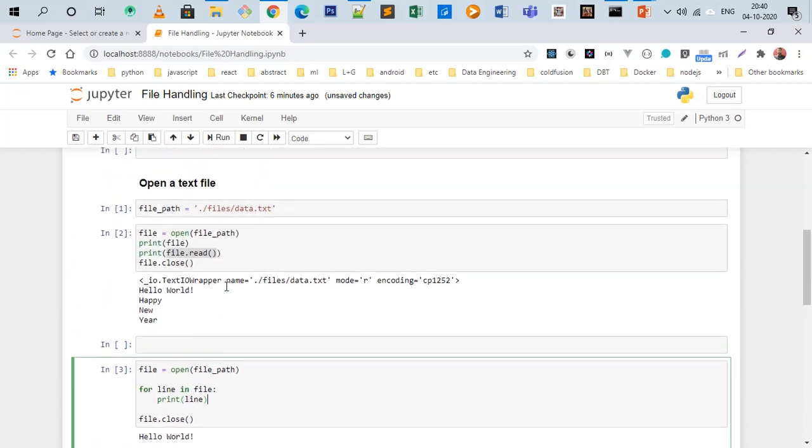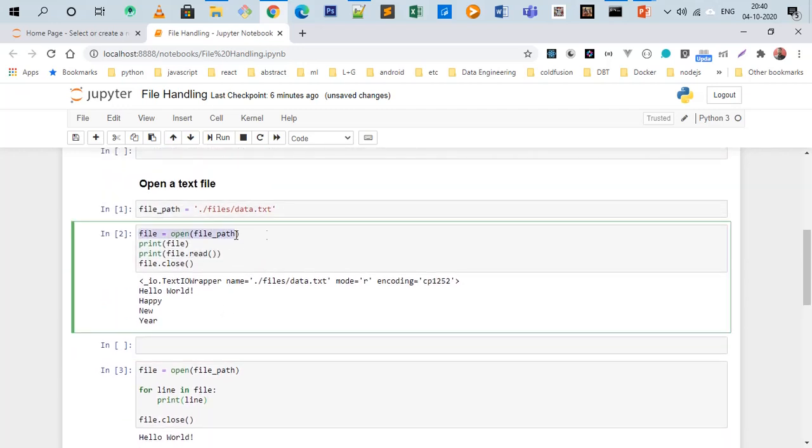So here you are seeing that we are just reading the file, getting the data from the file, and then closing the file. If we are reading the file multiple times, then we have to close the file multiple times.